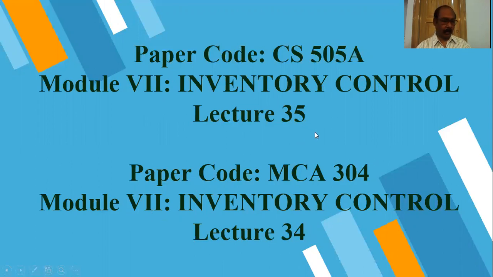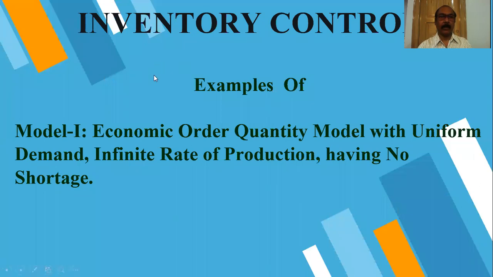In the previous class, we already learned Model 1, that is, the demand is there and production is infinite and there is no shortage. That means instantaneous replacement. Now we are going to discuss examples of Model 1.